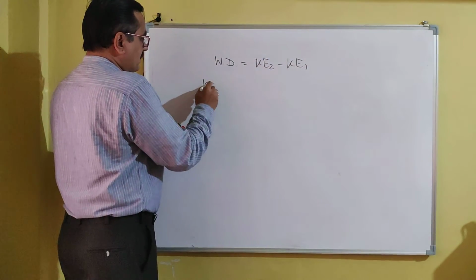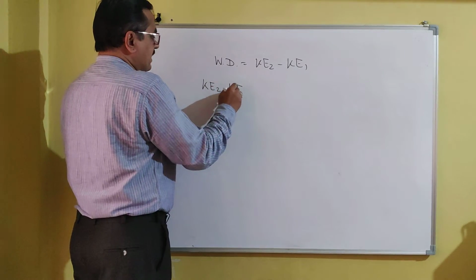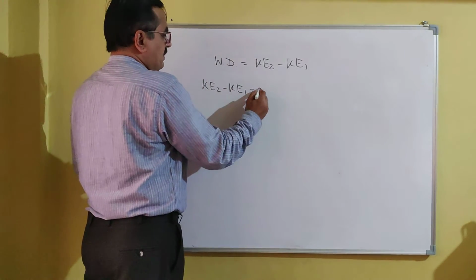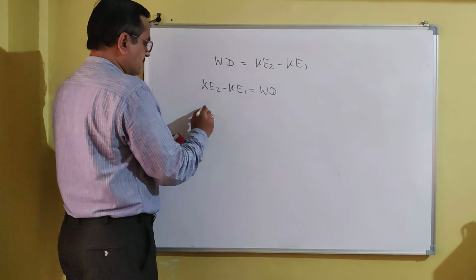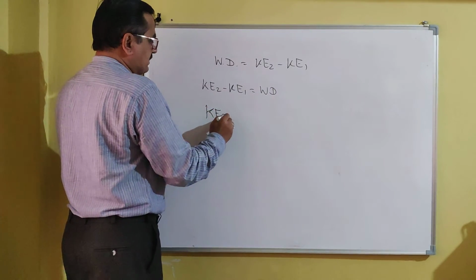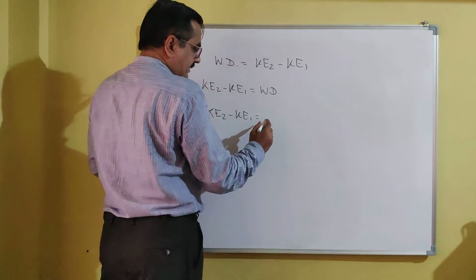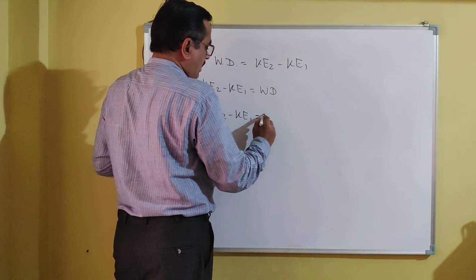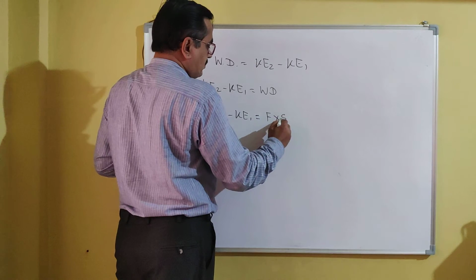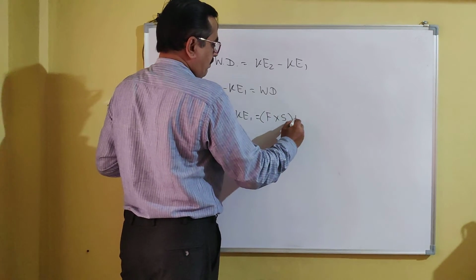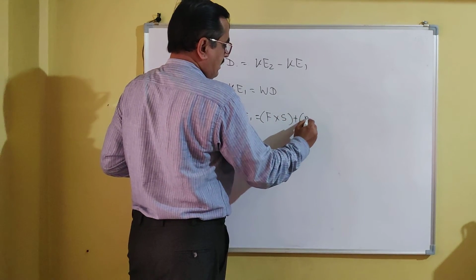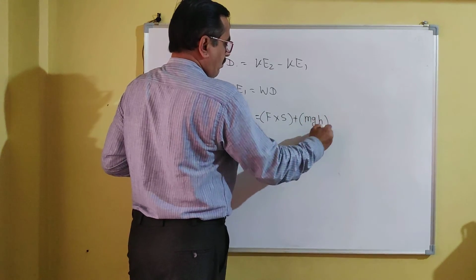Rewriting the equation, KE2 minus KE1 is equal to work done. If all the forces are involved in the system, then work done is equal to work done by constant force, F into S, plus work done by gravity force, mgh.